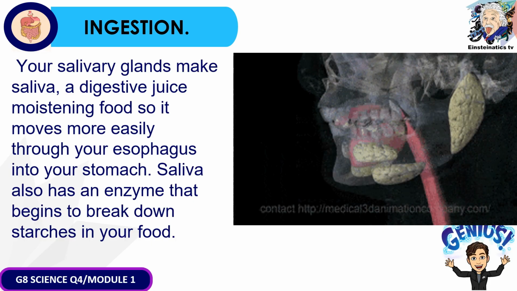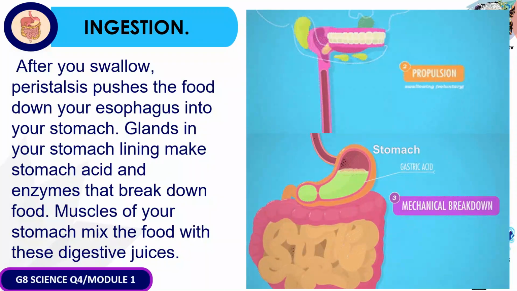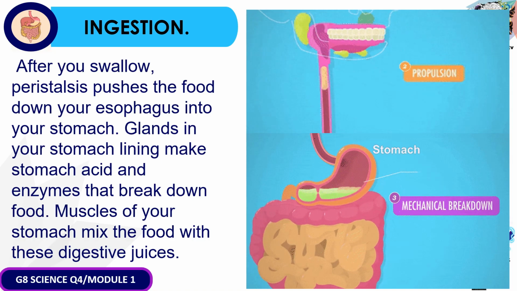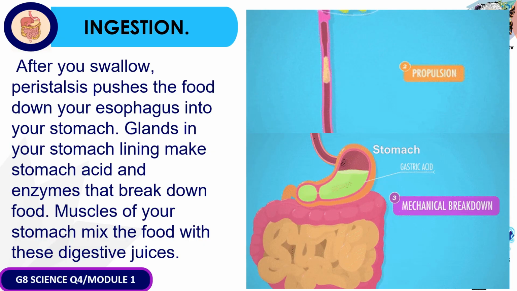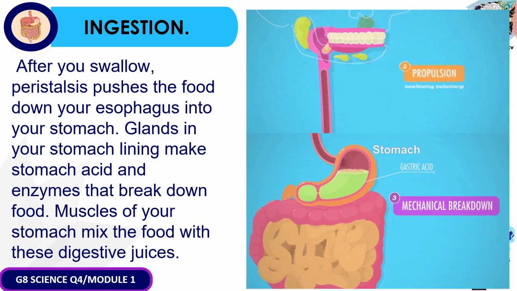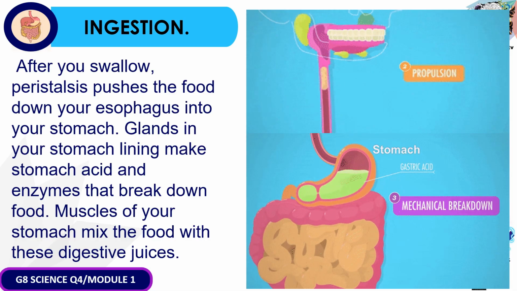After you swallow, peristalsis, which we all know is an automatic process, pushes the food down your esophagus into your stomach. The glands in your stomach lining make the stomach acid and enzymes that break down food. Muscles of your stomach mix the food with these digestive juices.